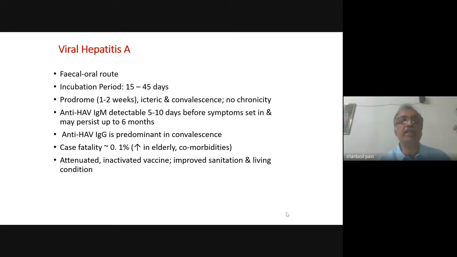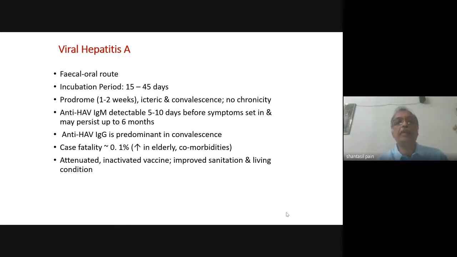Anorexia is a very, very important clinical feature in the prodromal phase. So the jaundice deepens, the patient's appetite recovers, and after sometimes, maybe after 1 to 2 months, the jaundice also disappears. So this is usually the clinical picture: the prodromal phase, the icteric phase, and then the convalescent phase.